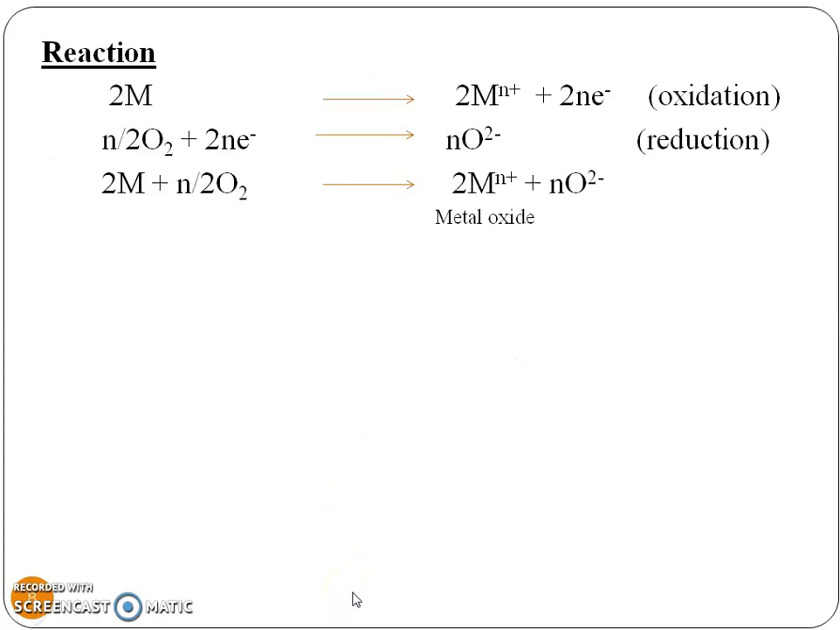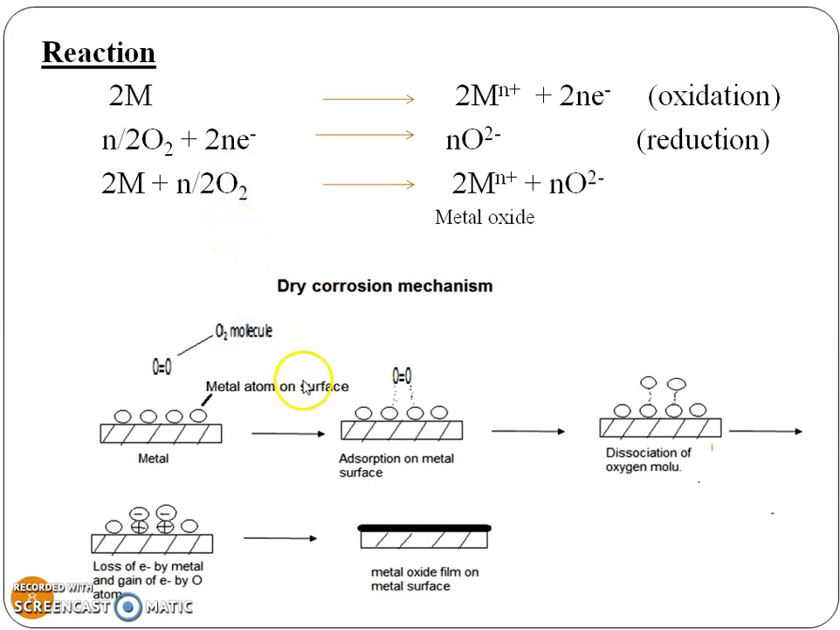So we will see the reactions of dry corrosion and the diagram of dry corrosion. So these are the reactions. The first reaction is: two metal atoms form two metal ions and 2 electrons. This reaction is an oxidation reaction.